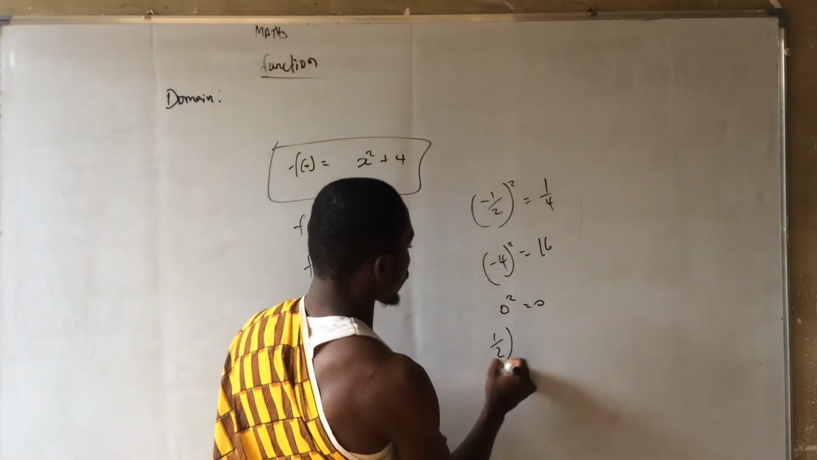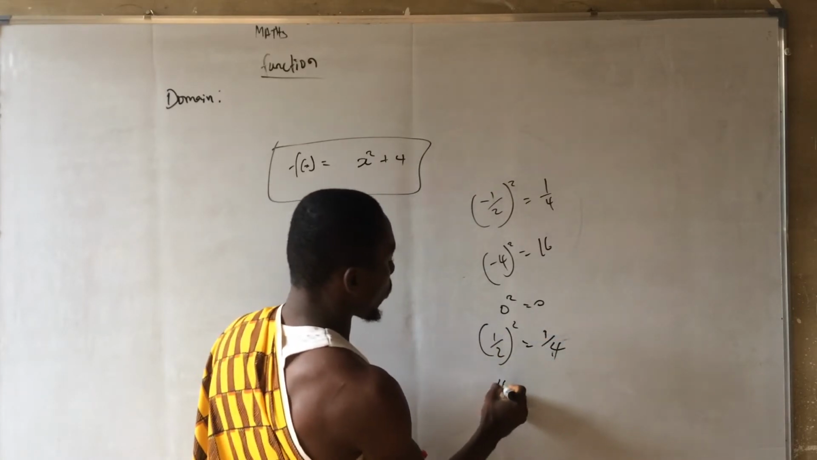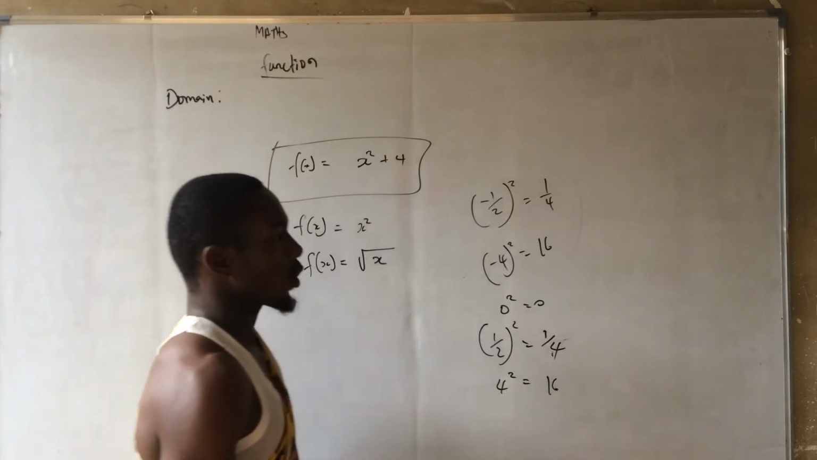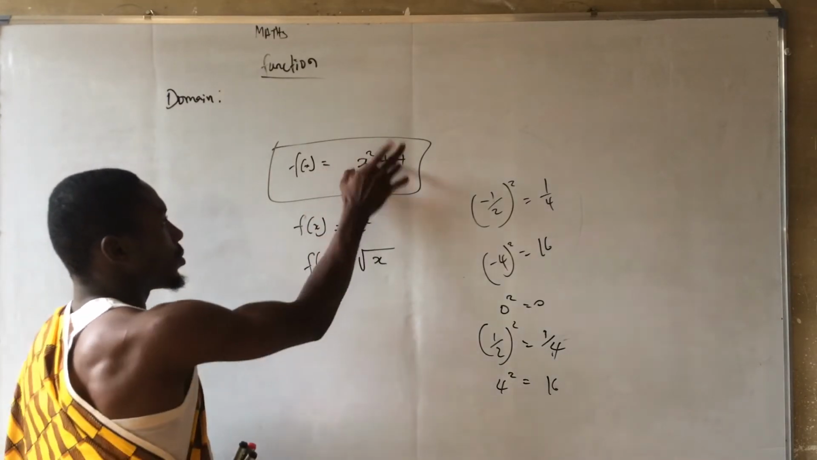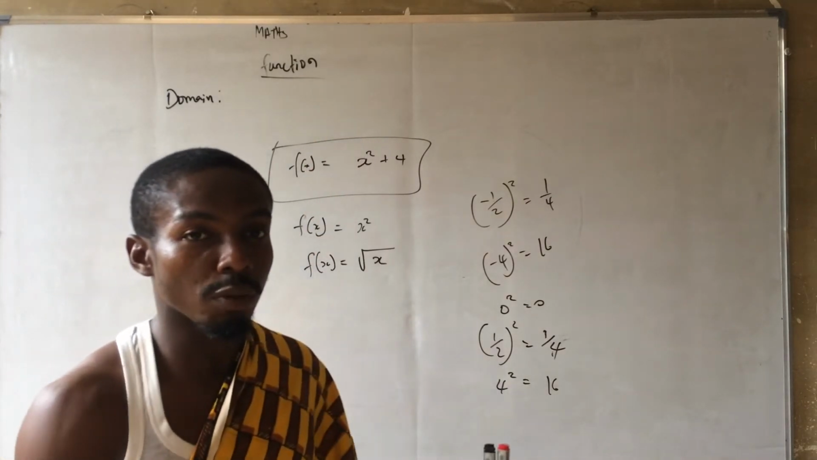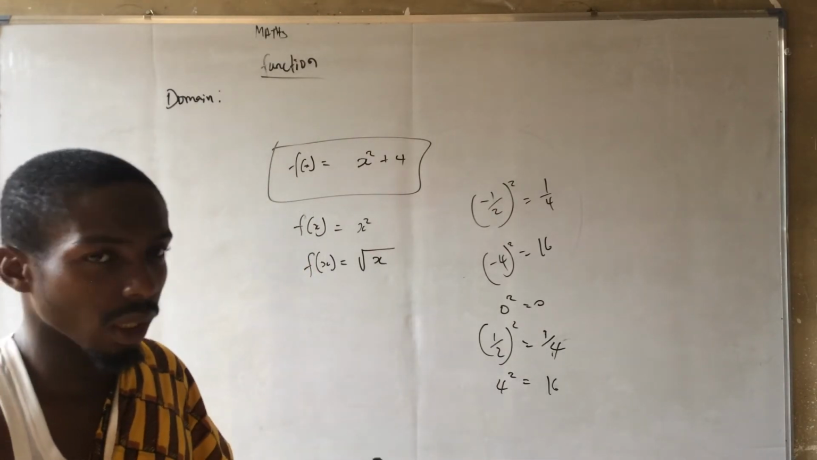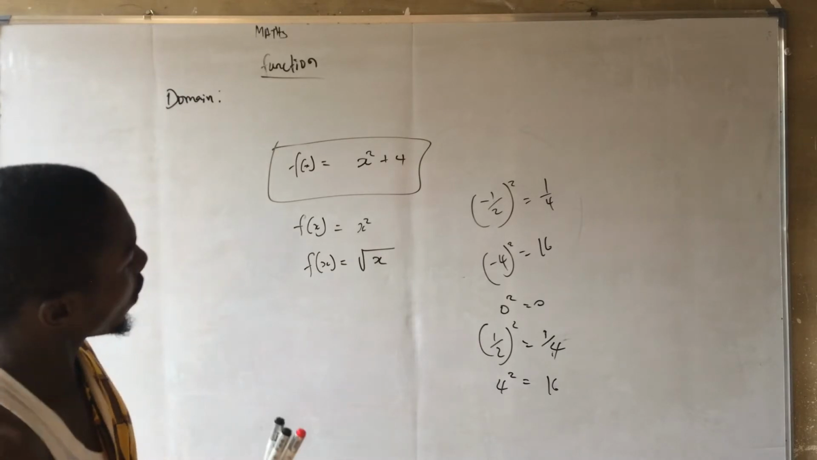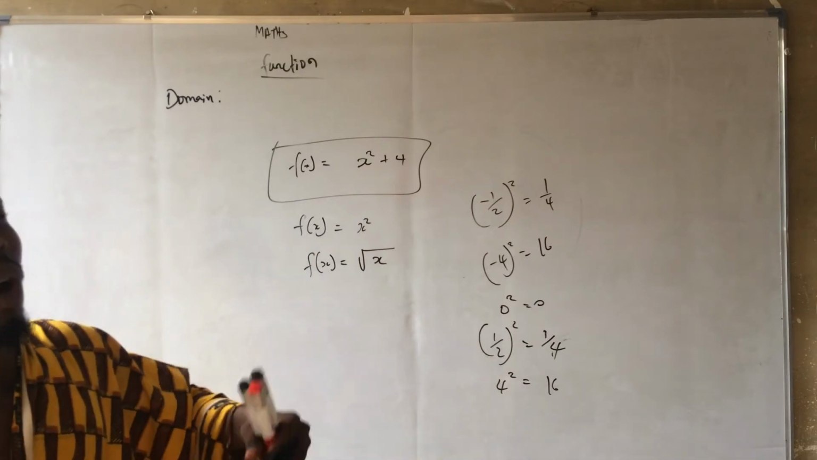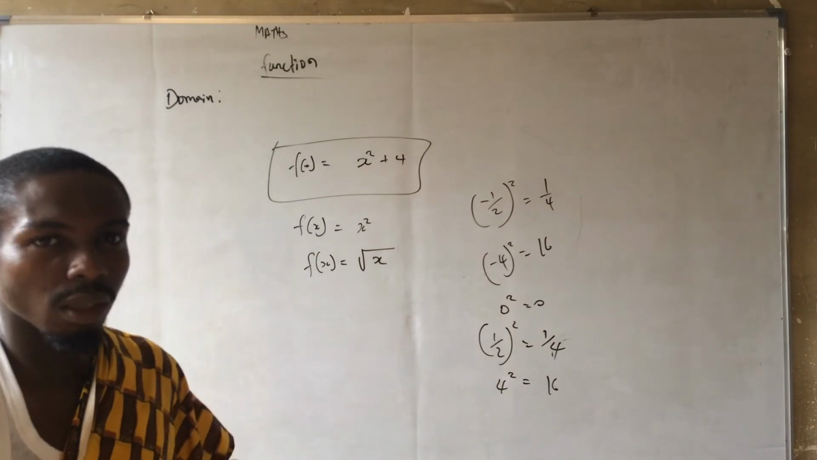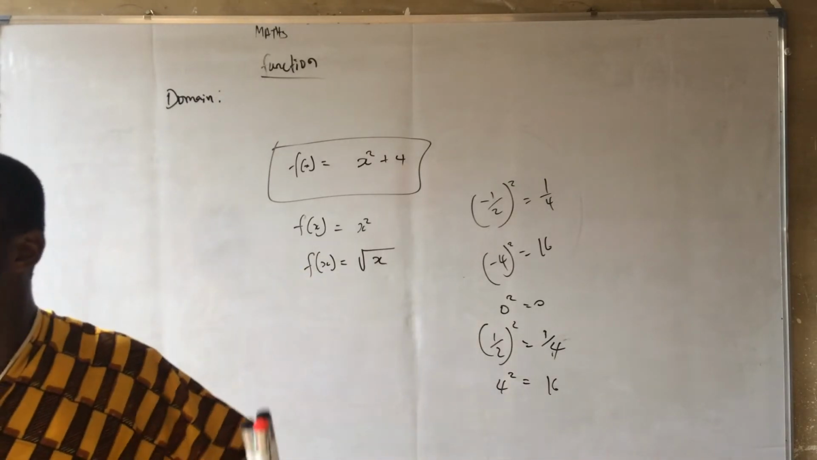You have 1 over 2 squared, which is 1 over 4. You have 4 squared, which is 16. So you see that any number you pick from the real line must work out. So the domain of this is all real numbers. The domain of the other one again is all real numbers.